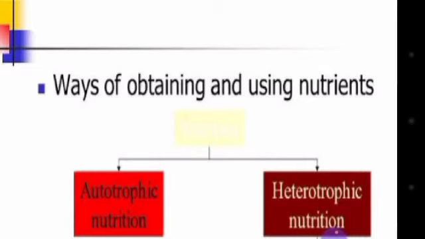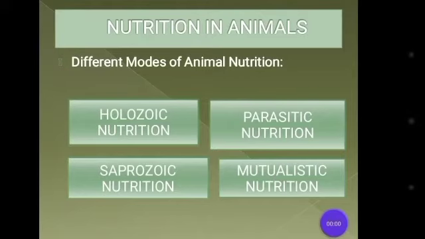Animals perform the following four types of heterotrophic nutrition. Different modes of animal nutrition. The first mode is holozoic nutrition. Second one is parasitic nutrition. Third one is saprozoic nutrition, and fourth one is mutualistic nutrition. Now we can discuss these types of nutrition in detail.